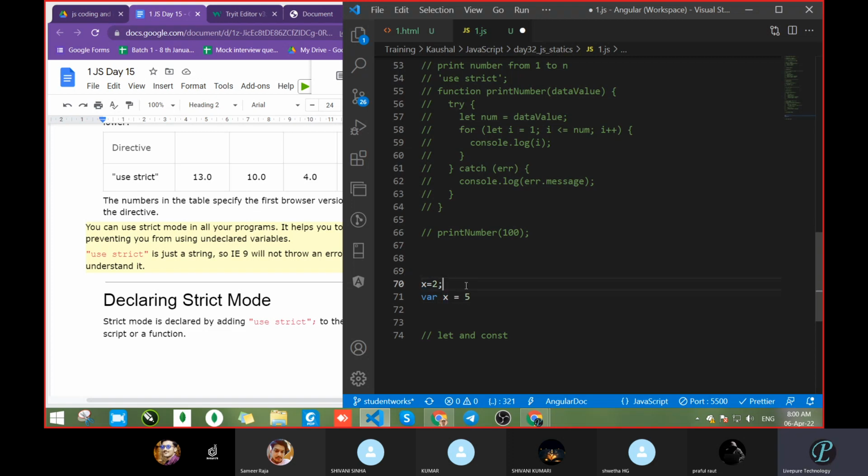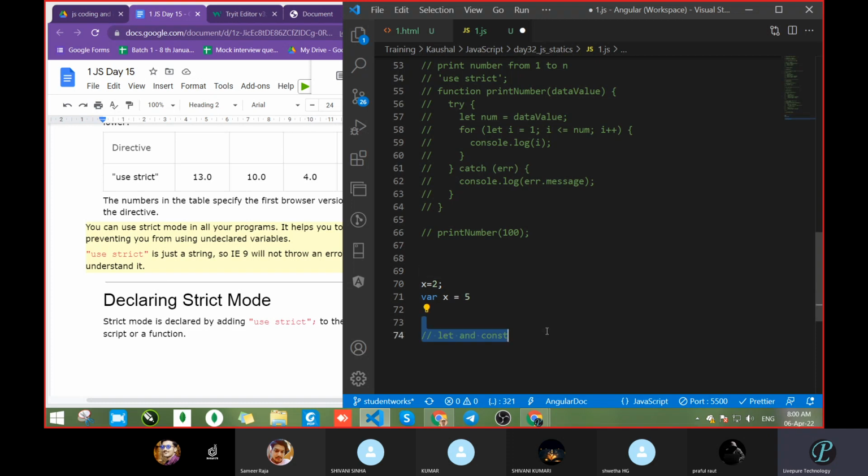And in the upcoming 500 lines of code, if you had taken x equal to 5 where x2 was required, you will not get that output. The code got broken. Correct? Got it or not? Got it. So we will go with the use strict. That's why we are always preparing.